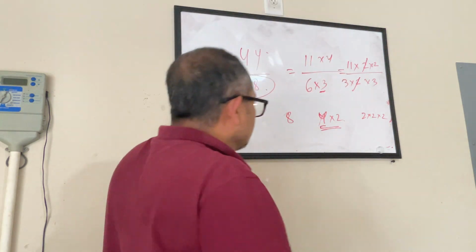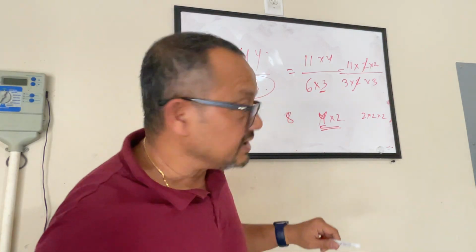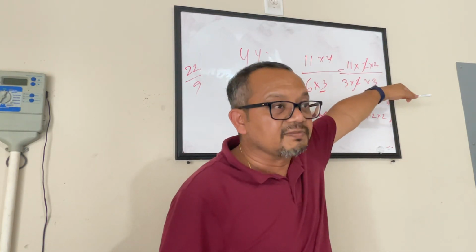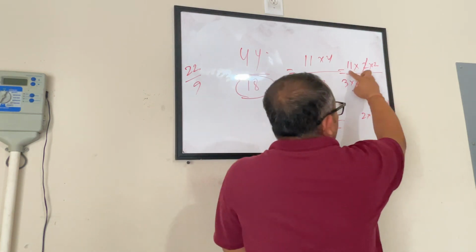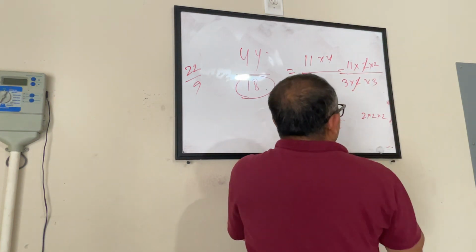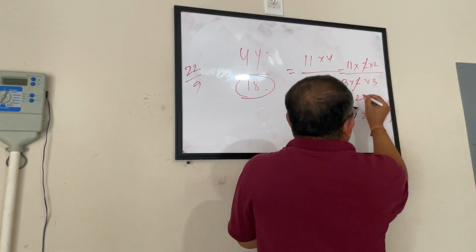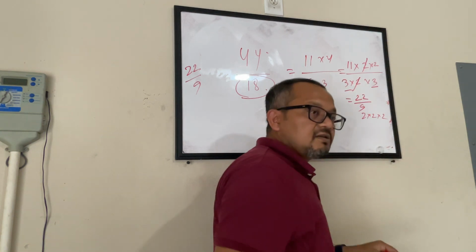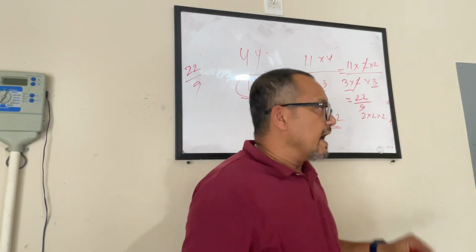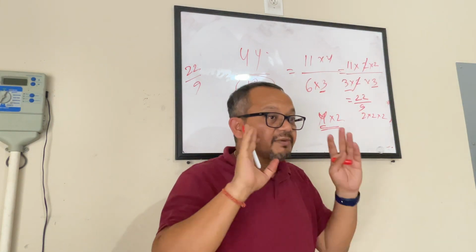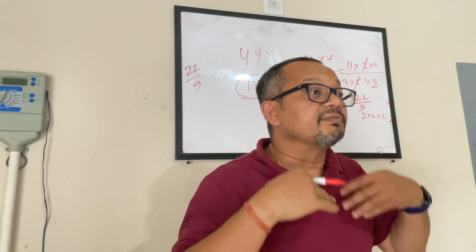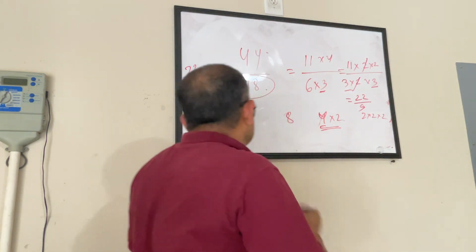Now, this is what simplification is. Once you have done everything and you see that there is no further option for simplifying it, now you will see what is in the numerator. 11 into 2 becomes 22. And in the denominator you have 3 into 3, that is 9. Done. That's okay. And the best part about simplification is that it is up to you how simplified you want to make it.